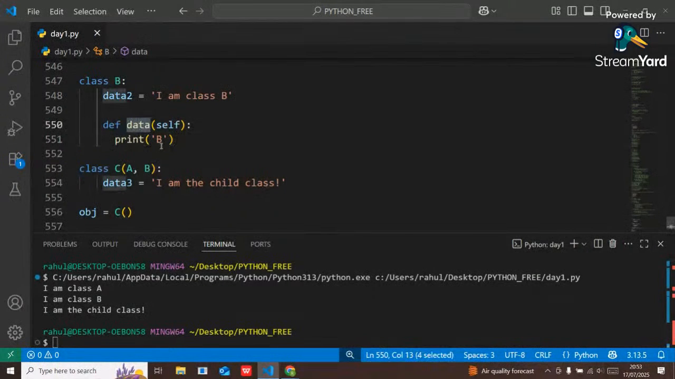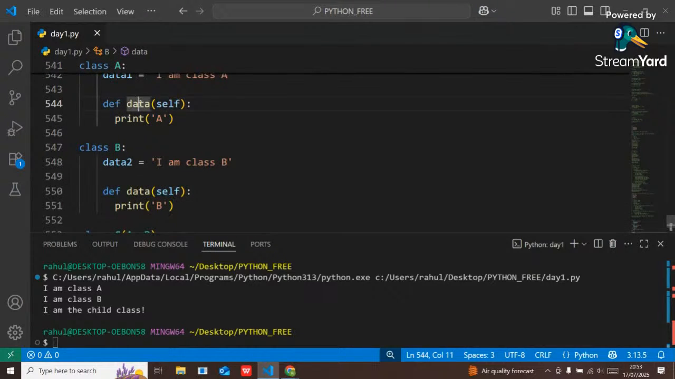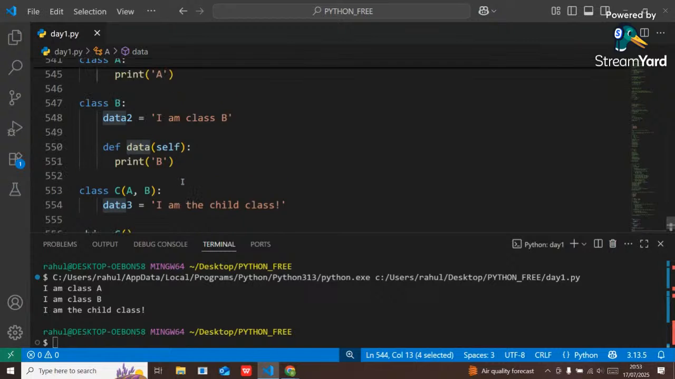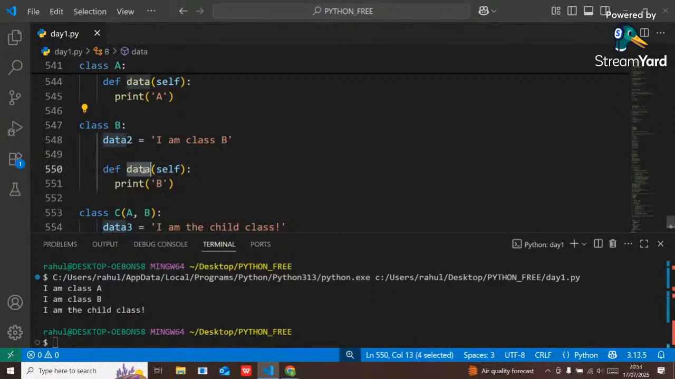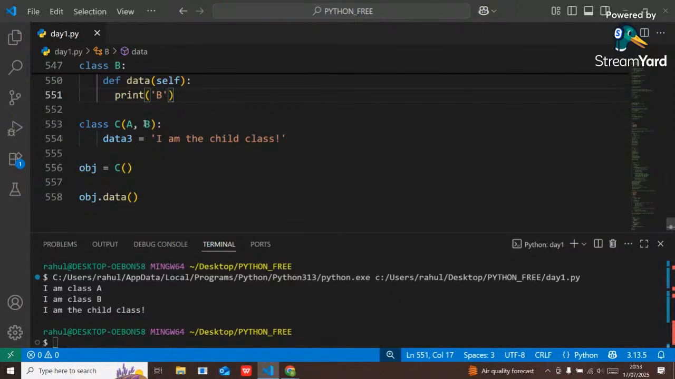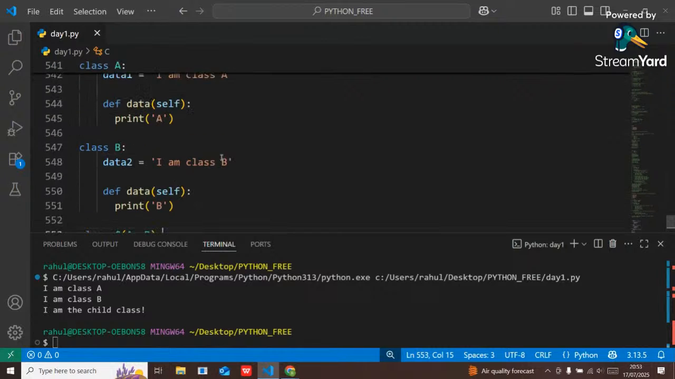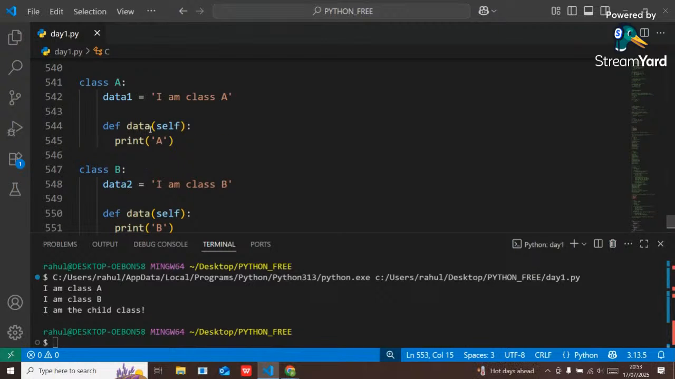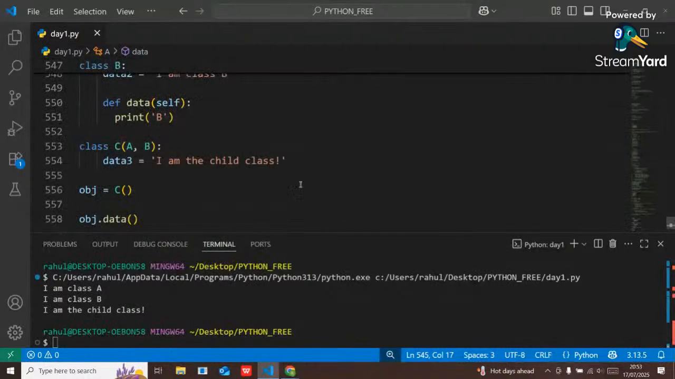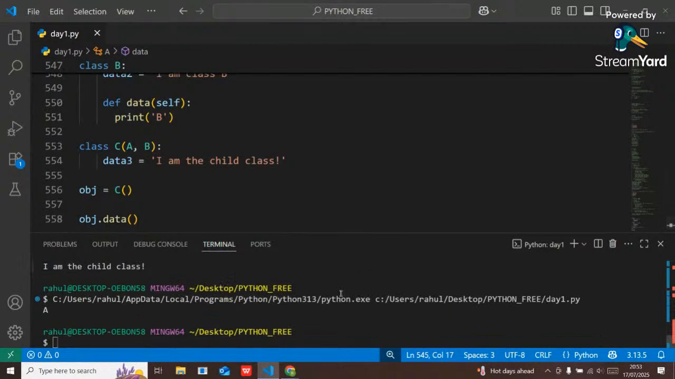The data method should be accessed first, then this data should be accessed, right? Yes or no? First of all, from class B, this data method should be accessed because it is present at the very right side. And then from class A, this data method should be accessed. But here, if I execute now, see the output.